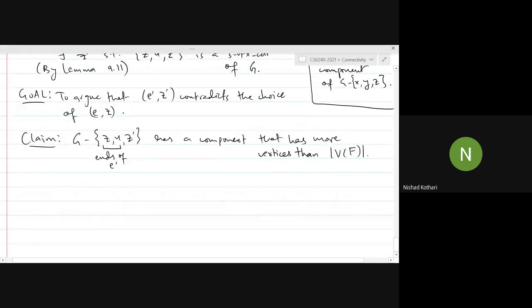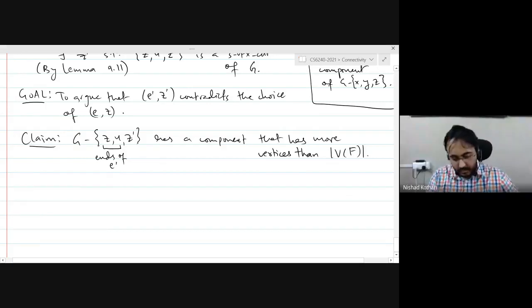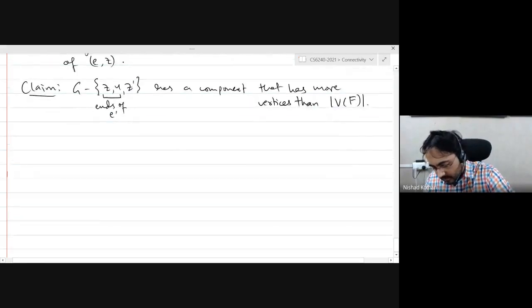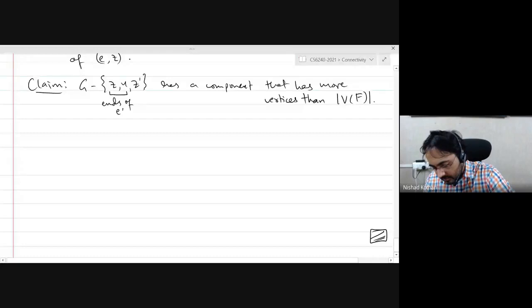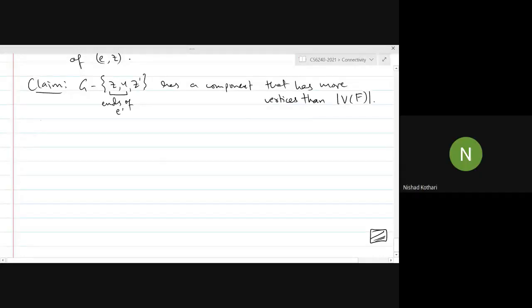I just want you all to think about this, everything we have done so far, and notice that if we prove this claim, then we are done. We have a contradiction and we have proved the result. So supposing we prove this, then we are actually done. Does everybody agree that all we need to do now is to prove this claim?